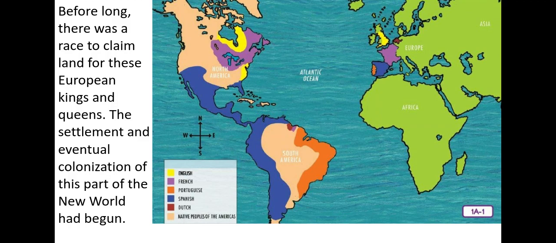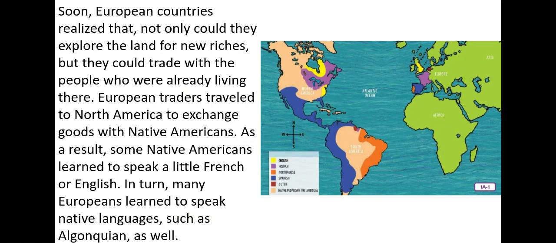Before long, there was a race to claim land for these European kings and queens. The settlement and eventual colonization of this part of the New World had begun. So you can see with the key, look at the different colors to see which country claimed different parts of North America and South America. Lots of blue for Spain.